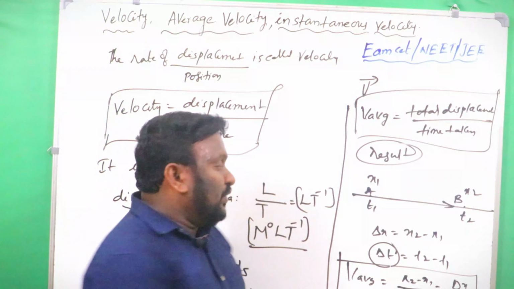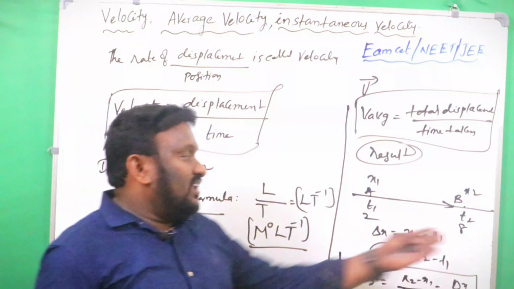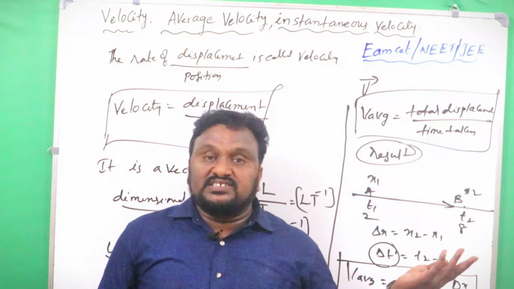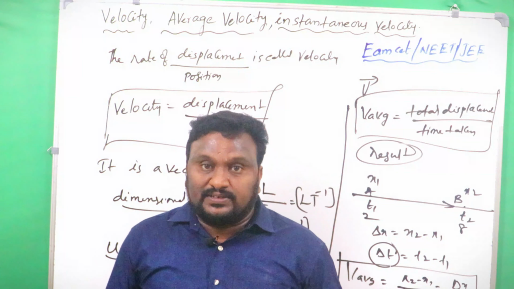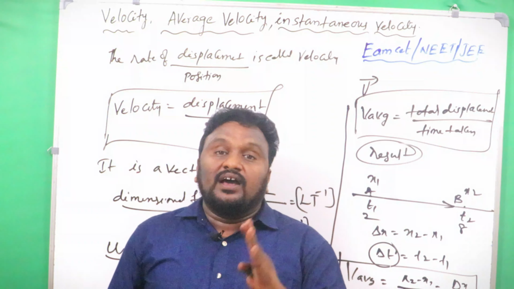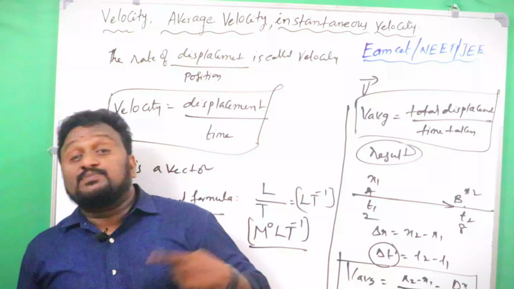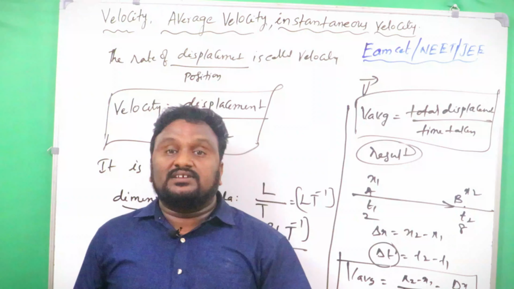For example, I am going to say this is the 2 seconds and this is now 8 seconds. In between any these two particular 1 second, we are saying that the velocity is there. That velocity is what we call instantaneous velocity. So that is the difference between average velocity and instantaneous velocity. Average velocity can explain the result of motion, but instantaneous velocity can explain the velocity.